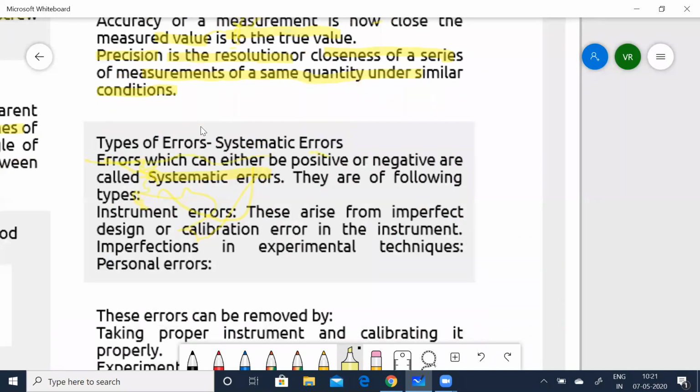Errors can either be positive or negative. This you would have come across in your screw gauge itself. There are the following types: instrument errors. As I told you, the instrument itself can have errors. These arise from imperfect design or calibration error in the instrument, and imperfections in experimental techniques, that is, while measuring, that can happen. That is called the personnel errors.